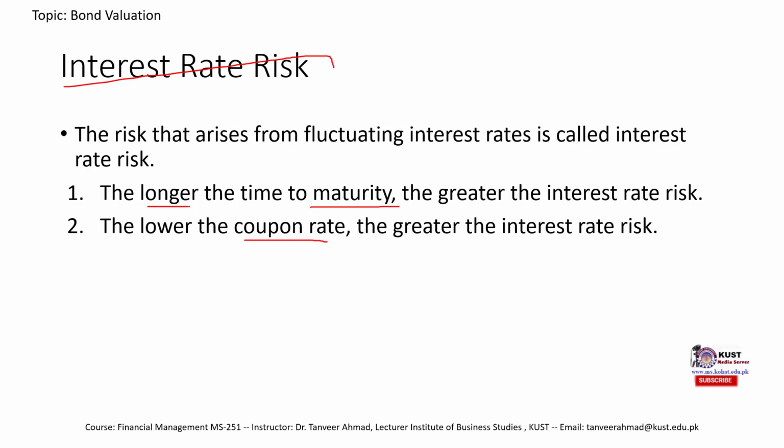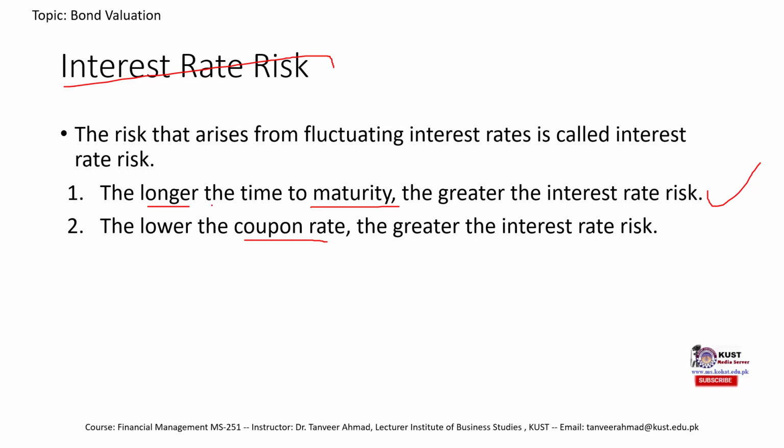First, the longer the time to maturity, the greater the interest rate risk is. So one aspect of interest rate risk is that bonds that have a longer maturity, long-term bonds, would have higher risk as compared to the short-term bonds. So why is that so?